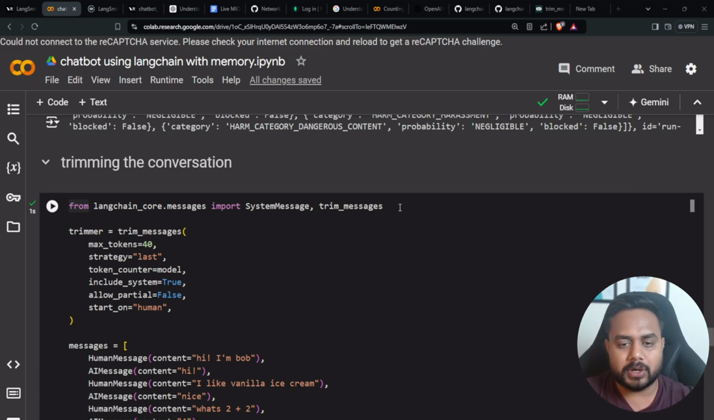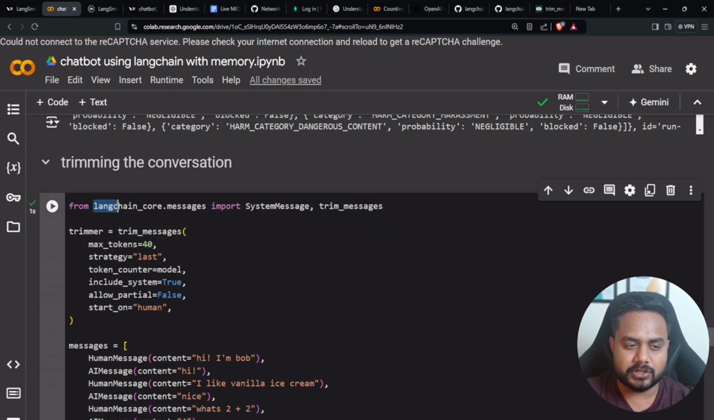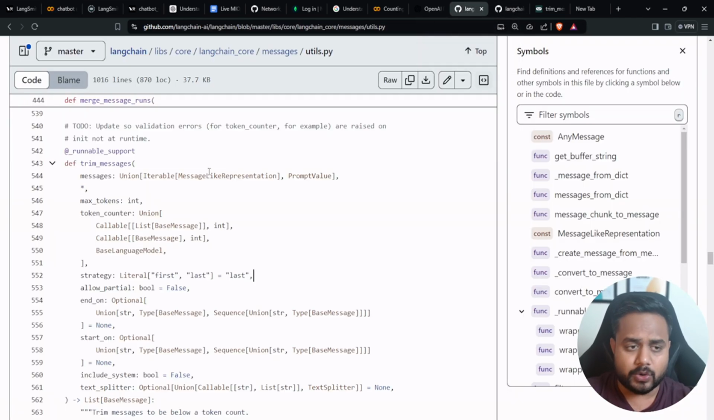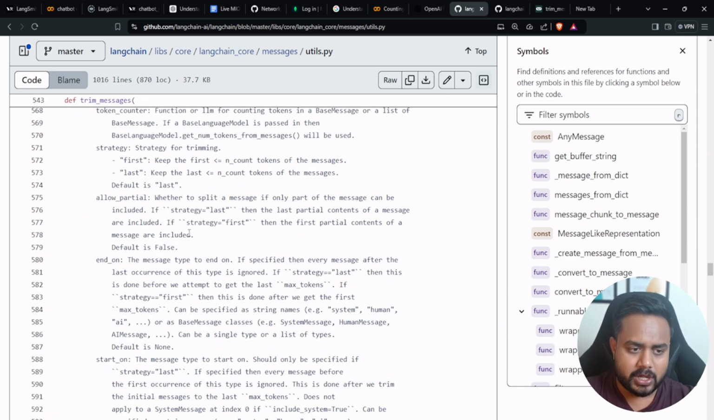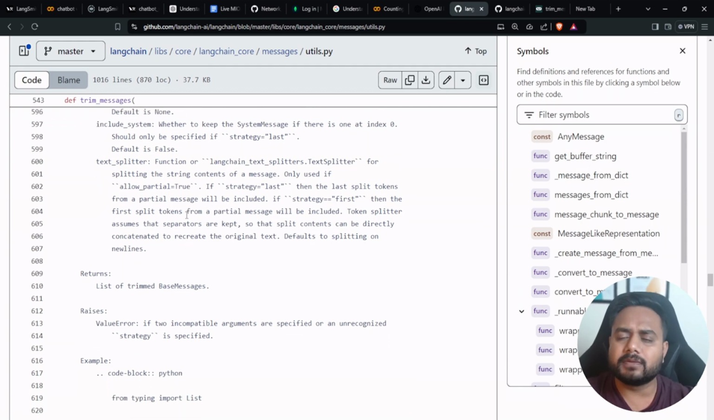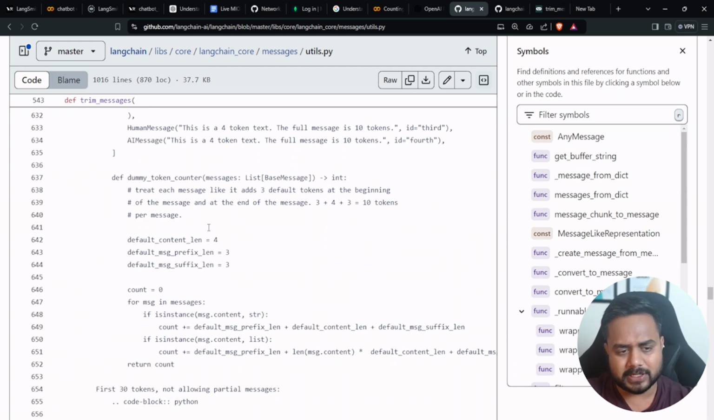I was talking about this particular class, which you will find inside LangChain core. Inside LangChain core, we have a module message, and inside the message, you will find this trim message. If you want to check the low level code of the trim message, you can go to GitHub itself: LangChain library core, LangChain core, inside message, we have this utils.py file. There you will get the complete low level code. But sometimes this code is a little difficult to understand directly.